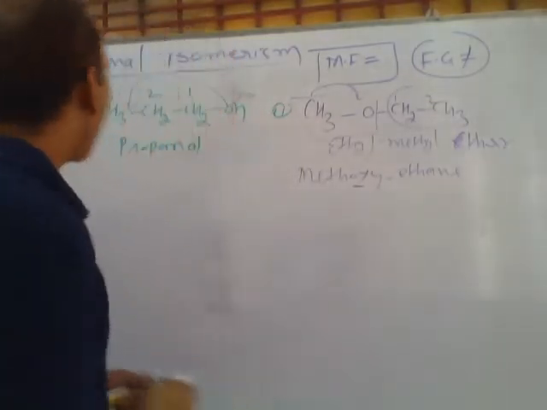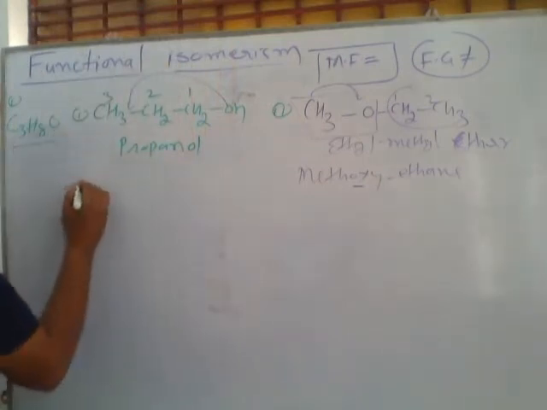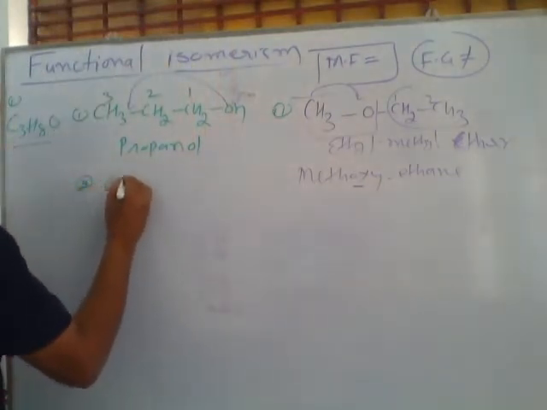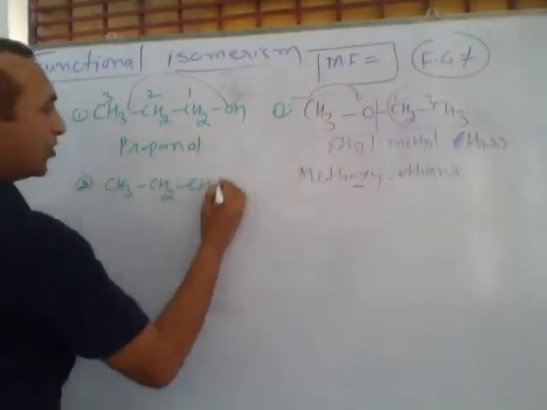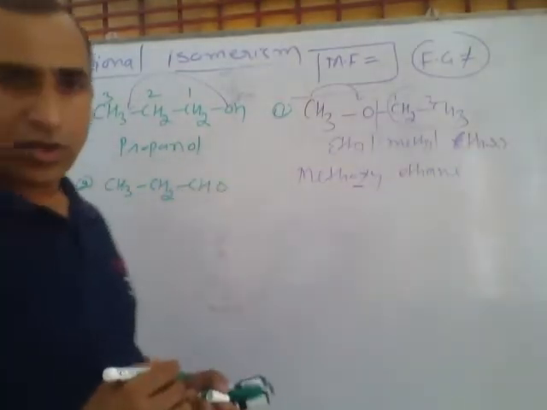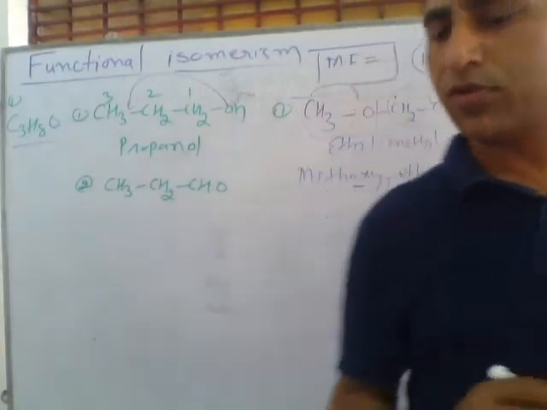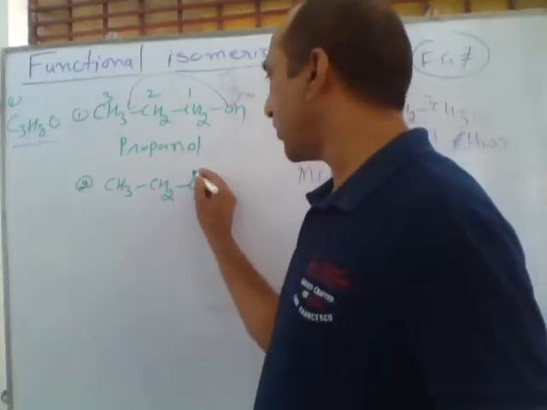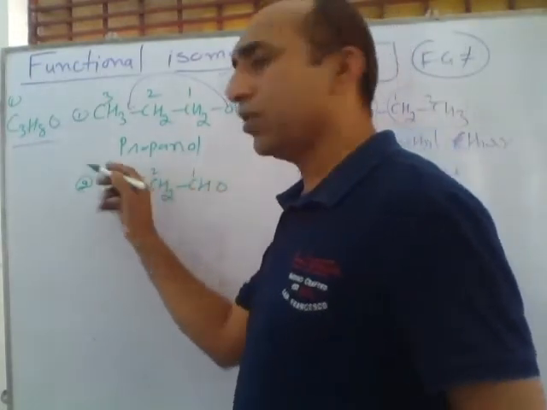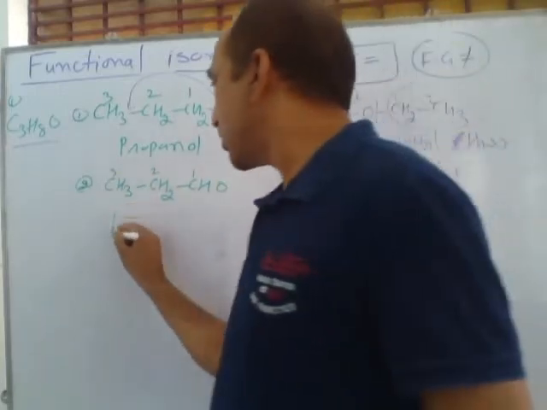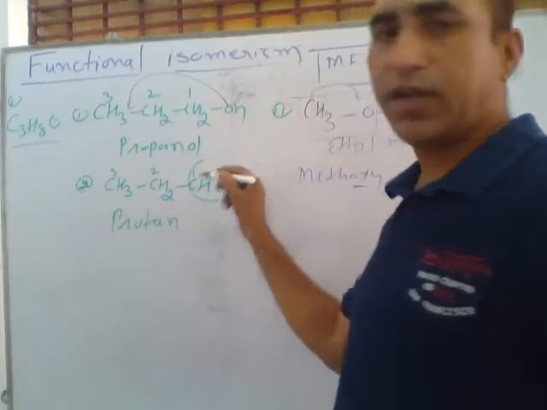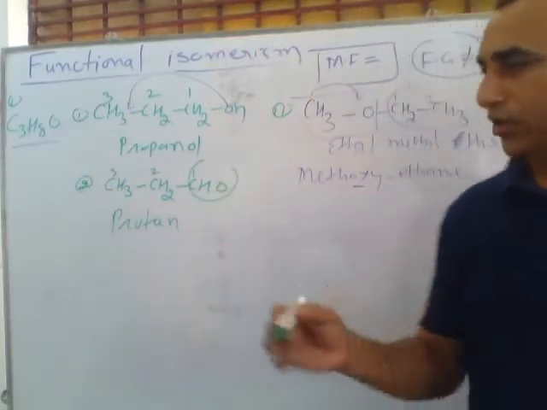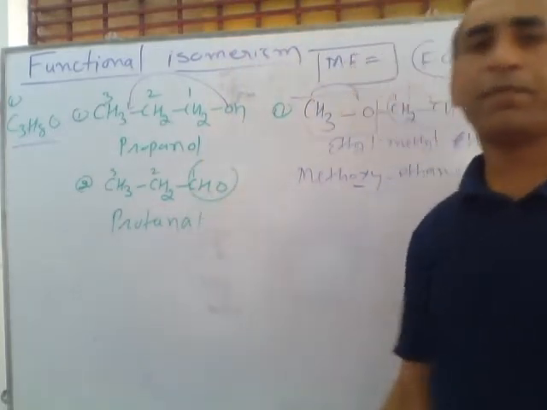If I write a new second compound, CH3 CH2 CHO, can you write the name of this compound? In this compound the total number of carbons is 1, 2, 3. So a 3 carbon system is called propane. At last there is aldehyde. For aldehyde we use al. So this is called propanal.